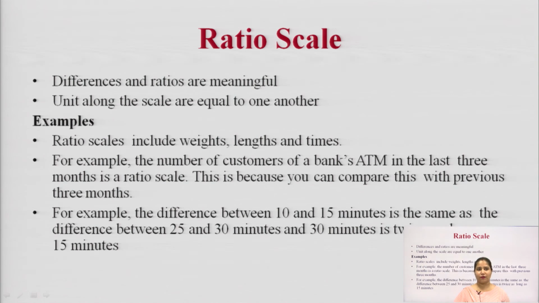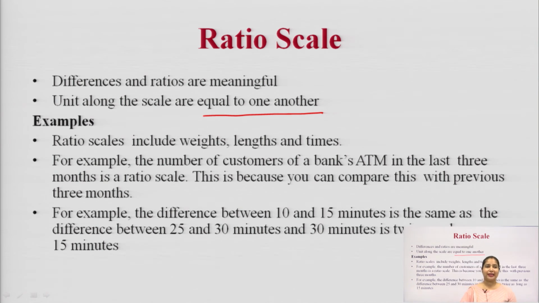If some value is 1 and some value is 4, it means that one has 4 times the magnitude of the other. So the units along the ratio scale are equal to one another, because when you compare one performance with another, the units you are using should be equal.